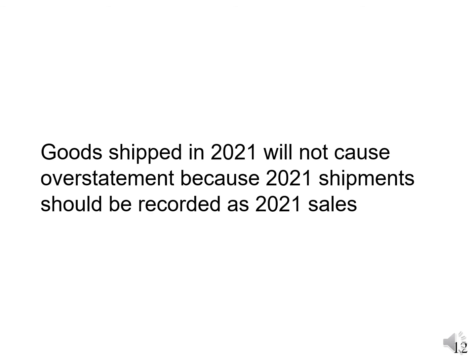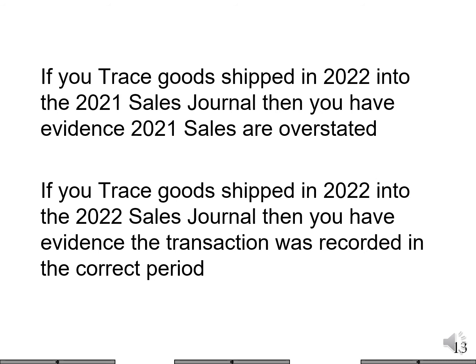Goods that were shipped in December of 2021 aren't going to cause a problem. If they were shipped in 21, they should be recorded as sales in 21, and they're not going to cause overstatement. If we trace goods shipped in January of 22 into the 21 sales journal, then we have evidence that 21 sales are overstated. If you trace goods shipped in January of 22 into the 22 sales journal, then you have evidence the transaction was recorded in the correct period.